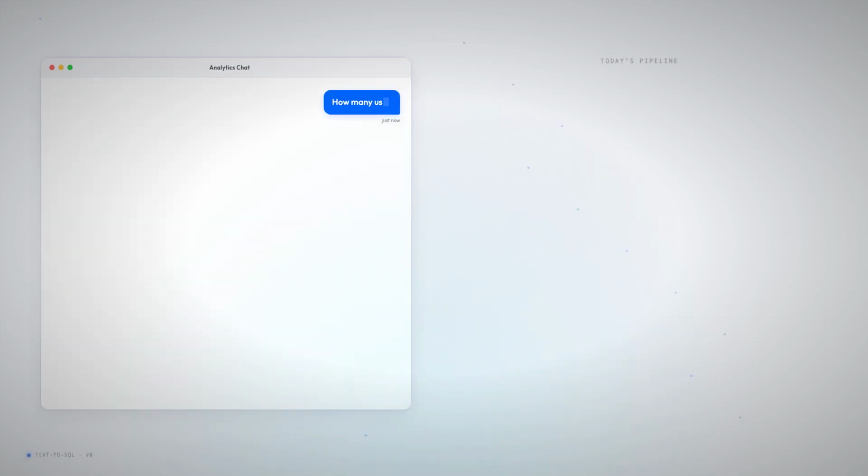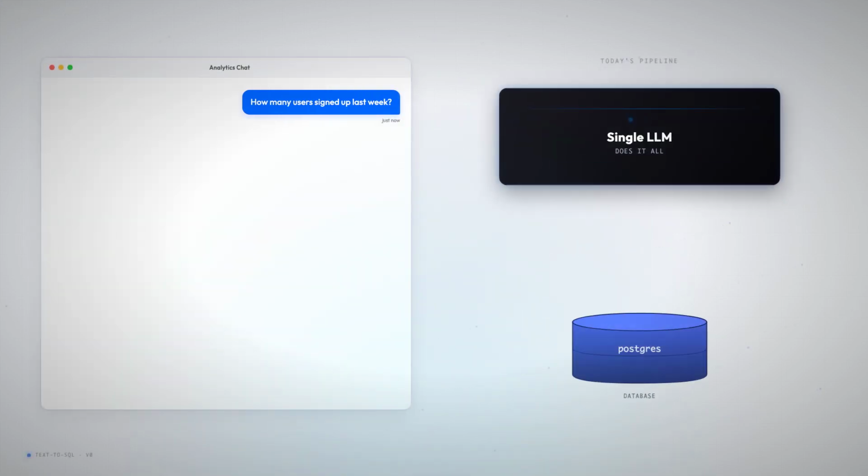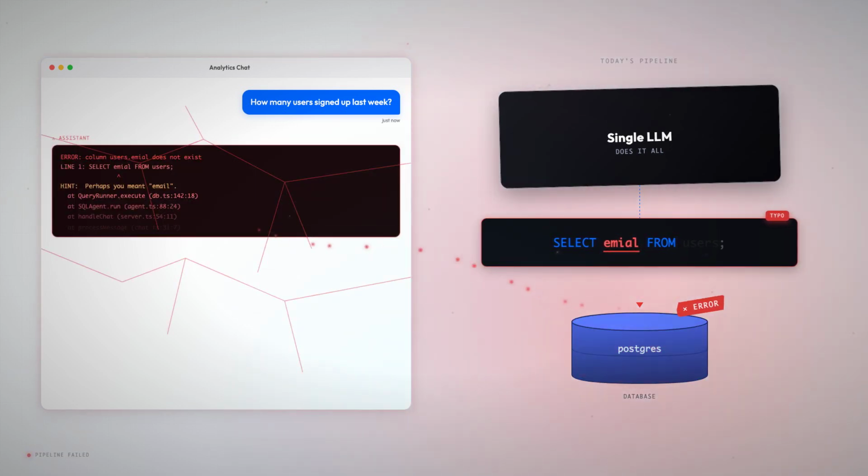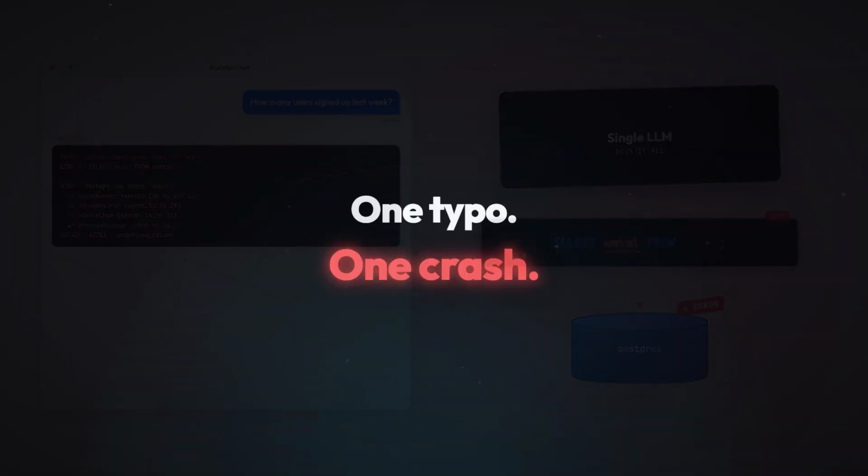A user types, "how many users signed up last week." Your single LLM generates SQL, but it writes "Emil" instead of "email." Postgres rejects it. And what does your user see? A raw stack trace inside the chat window.